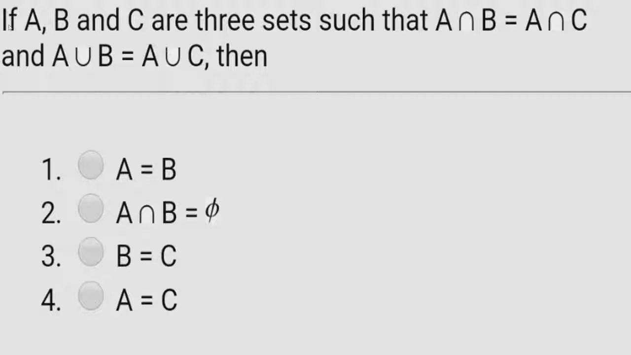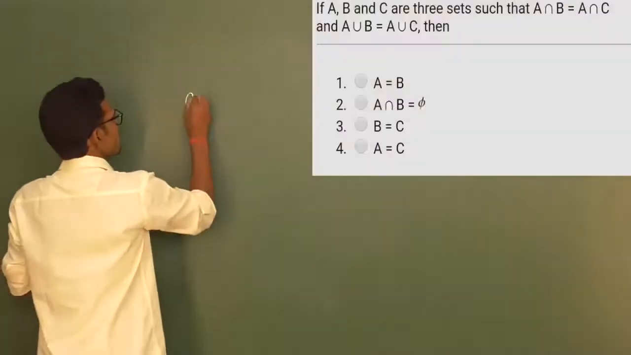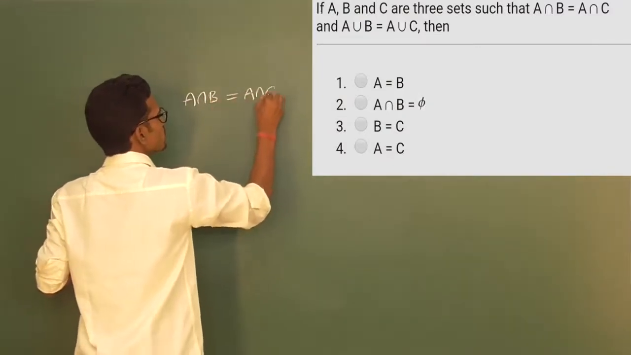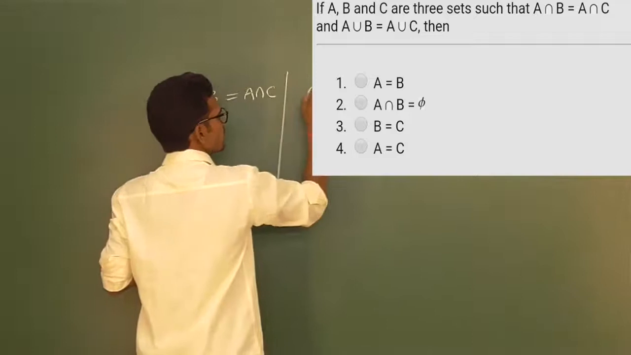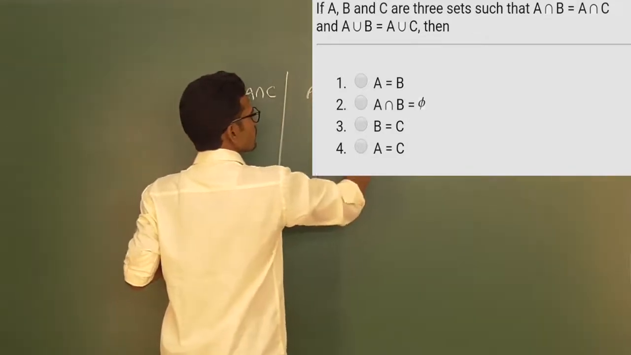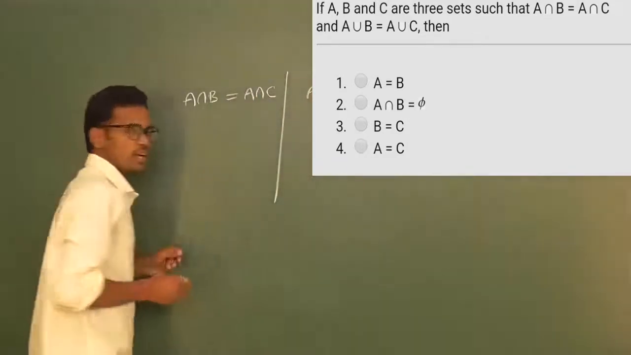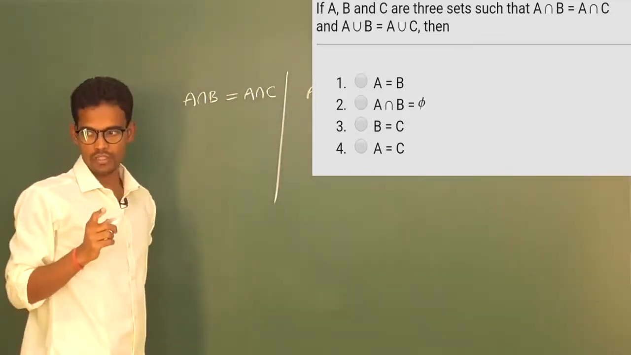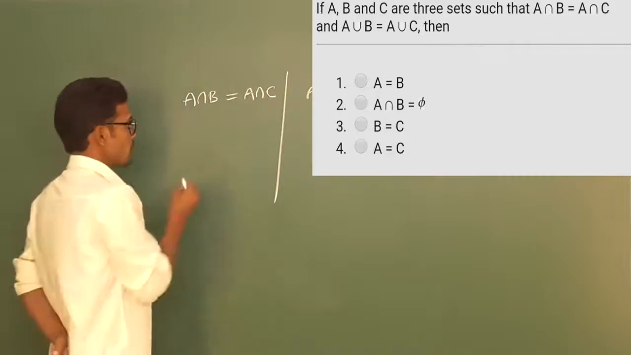If A, B and C are three sets such that A intersection B is equal to A intersection C and A union B is equal to A union C, then let us check which option is correct. They have given A intersection B is equal to A intersection C and A union B is equal to A union C as well. And let us check.